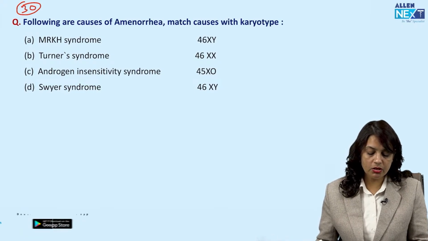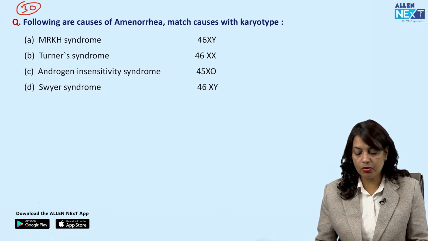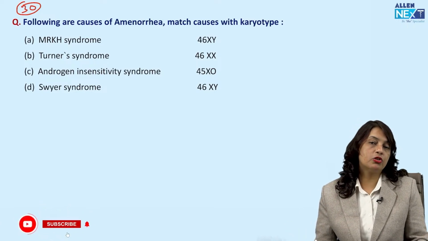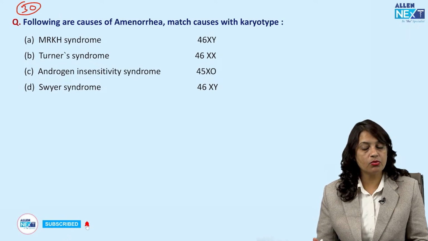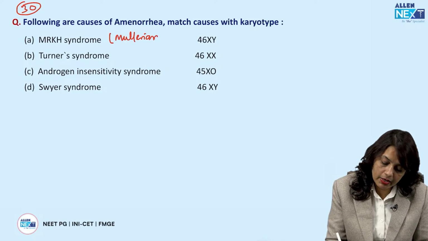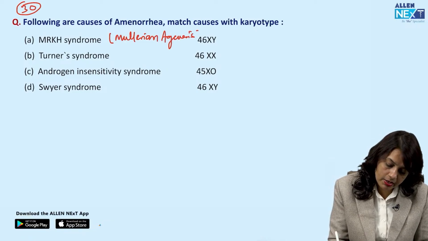Now, the next question: following are the causes for amenorrhea. Match the causes with the karyotype. MRKH syndrome, that is Mayer-Rokitansky-Kuster-Hauser syndrome, which is a type of Mullerian agenesis.